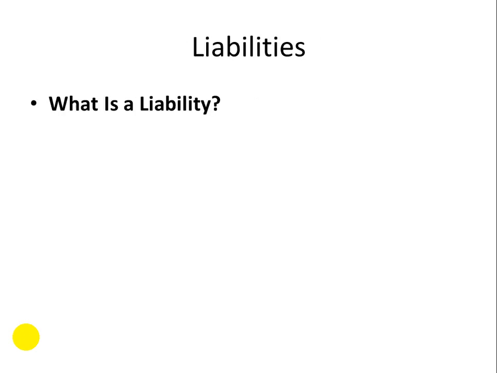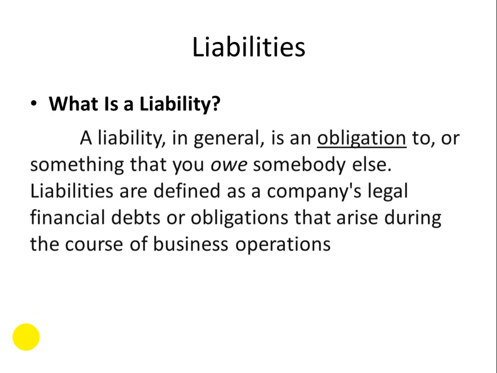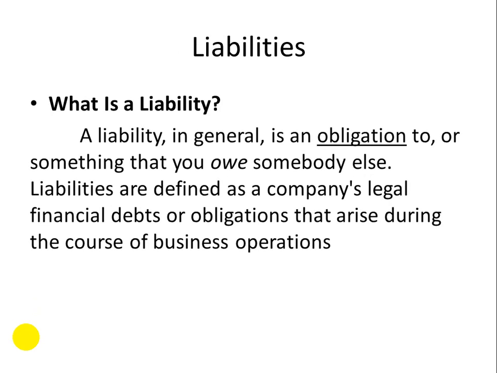Okay, the next one, liabilities. It is one of the parts of the balance sheet. So what is liability? A liability in general is an obligation to, or something that you owe, somebody else. Liabilities are defined as a company's legal financial debts or obligations that arise during the course of business operations.